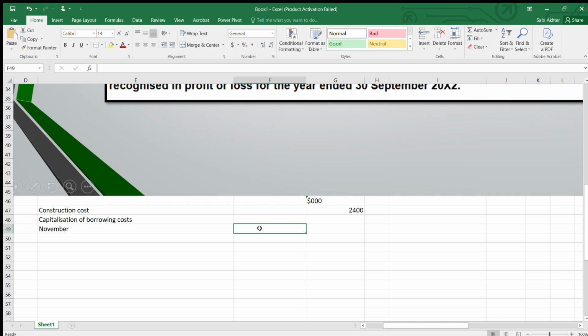So now it will go as note 1. What is it? That capitalization will start on 1st November when you have started the activity. So this is how you are going to calculate.